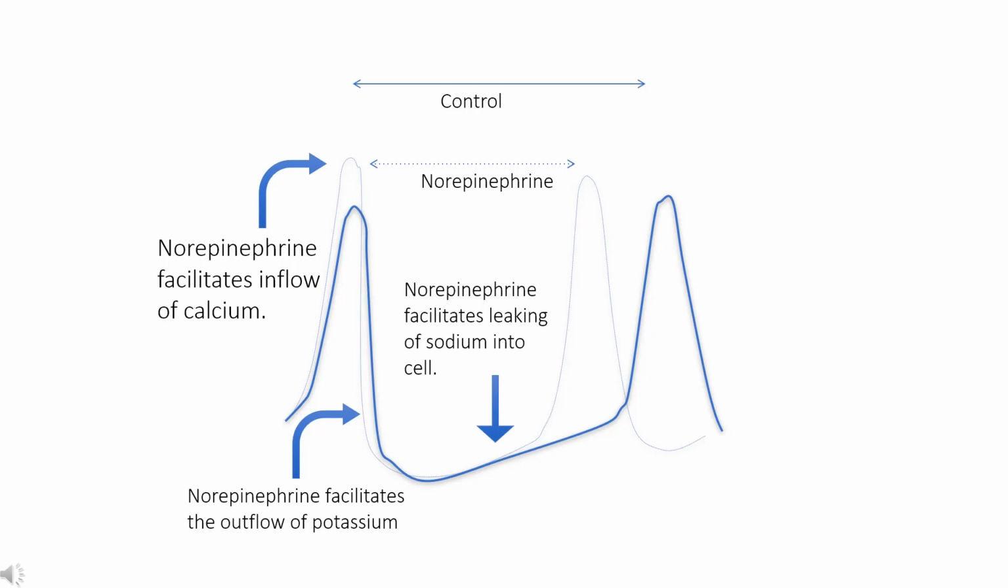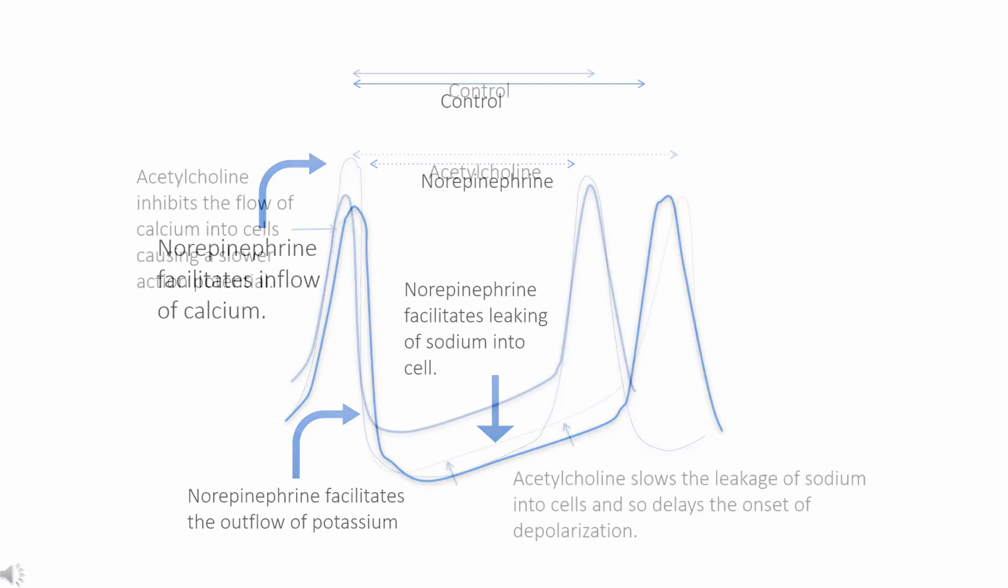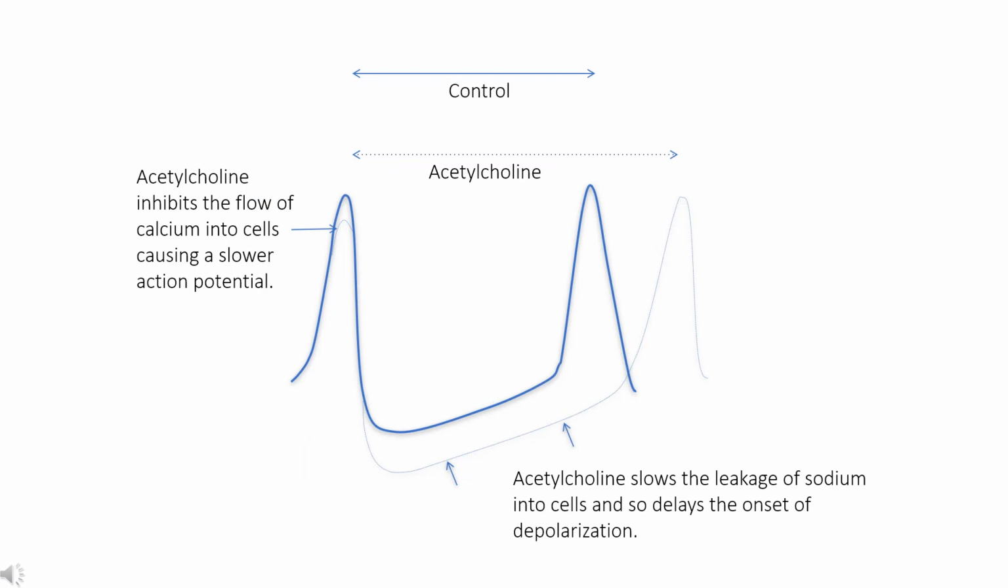Norepinephrine also increases the rapid inflow of calcium after the threshold is reached, and this causes a faster, stronger action potential. The parasympathetic neurotransmitter acetylcholine causes heart rate to slow down.